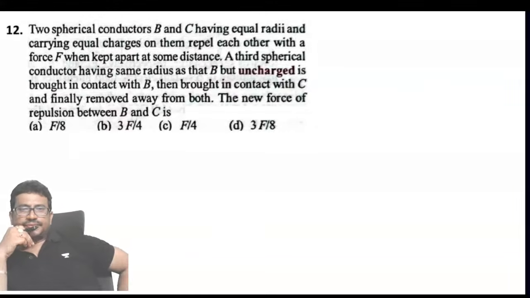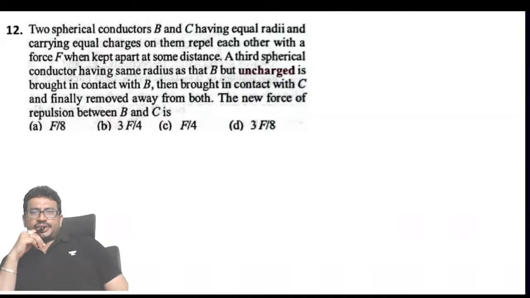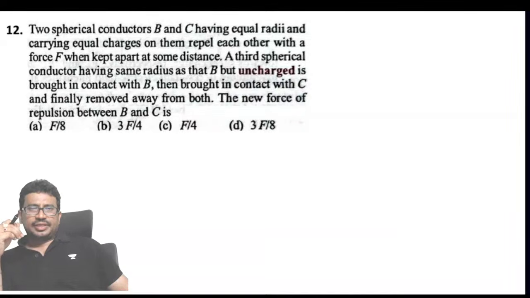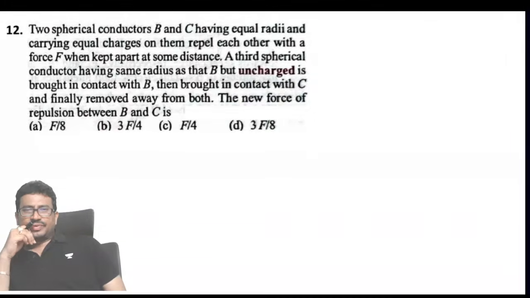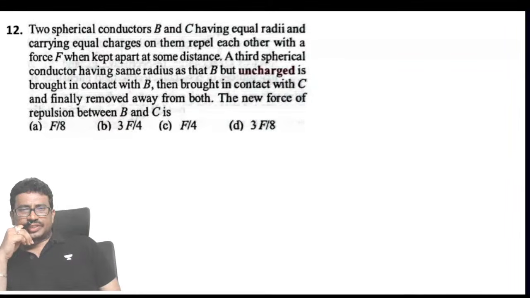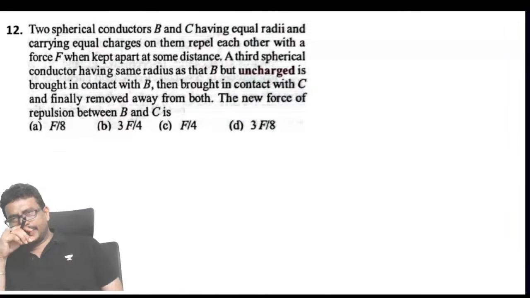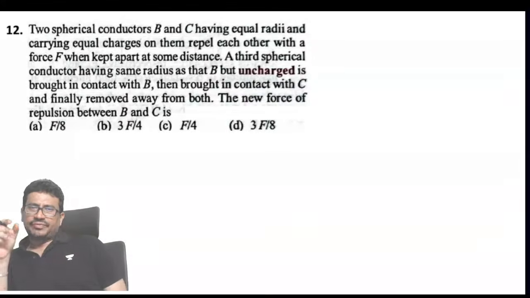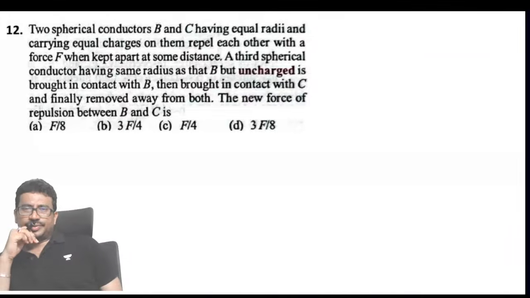Next one. Two spherical conductors B and C having equal radius and carry equal charges. Charges on them repel each other with a force F when kept apart at some distance. A third spherical conductor having the same radius as that of B but uncharged is brought in contact with B, then brought in contact with C, and finally removed away from both.